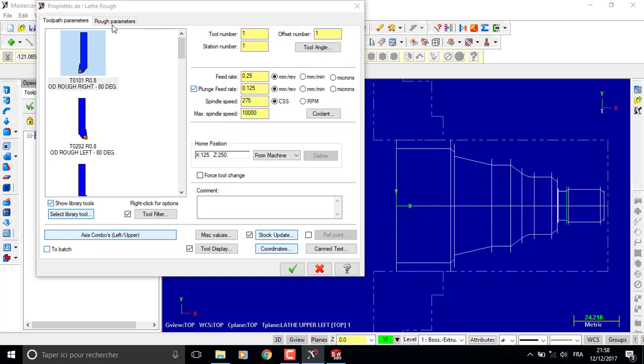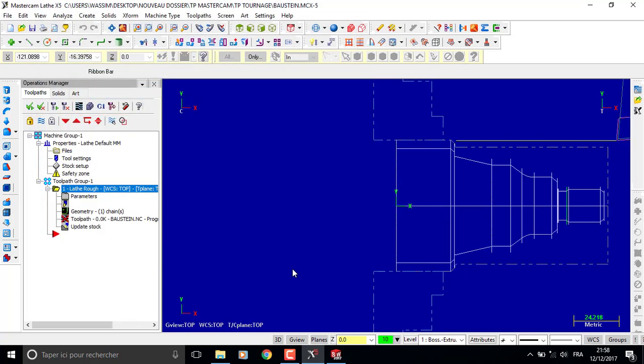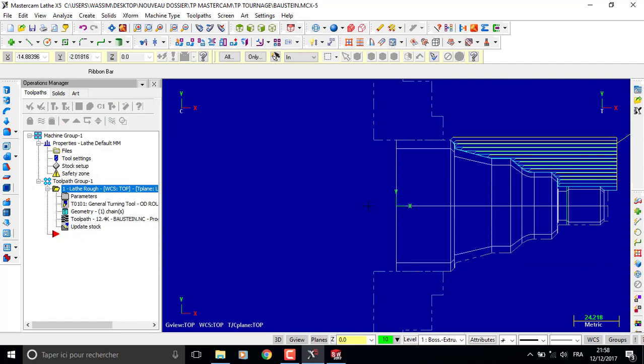Okay. Rough parameters. We are going to change the depth of cut to 2, and the stock recognition. Use the stock for outer boundary. Okay, as you see here, this is the toolpath.